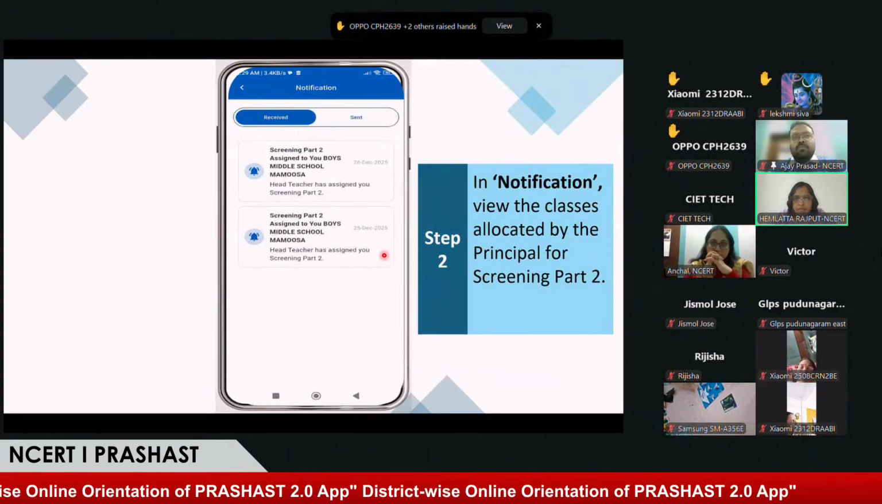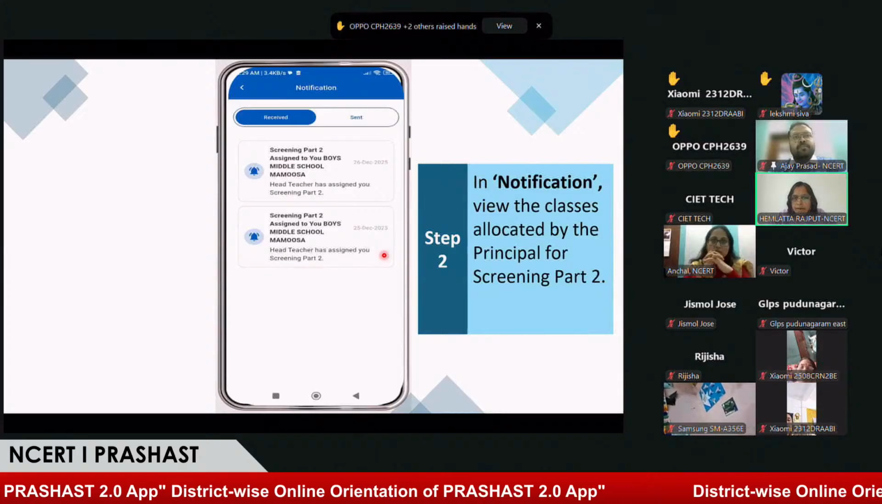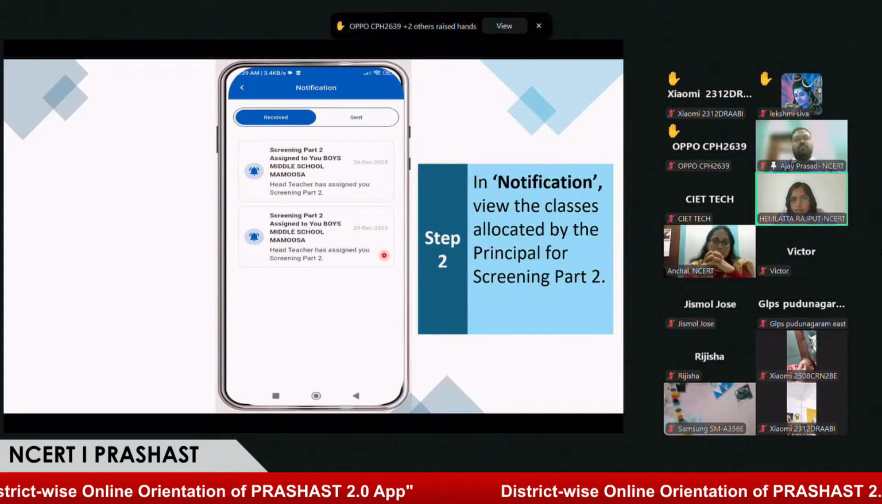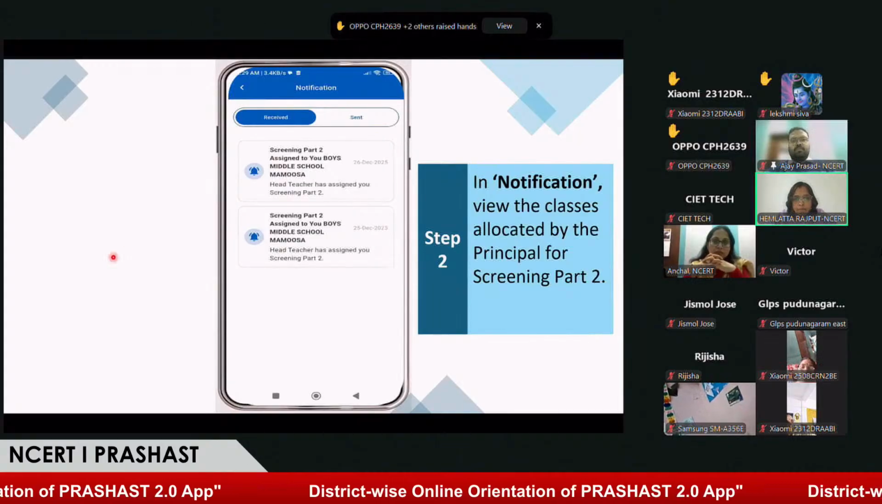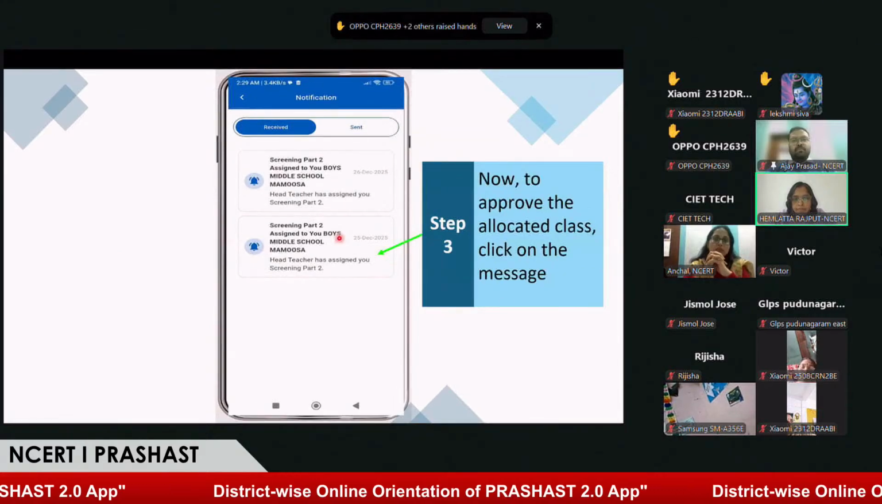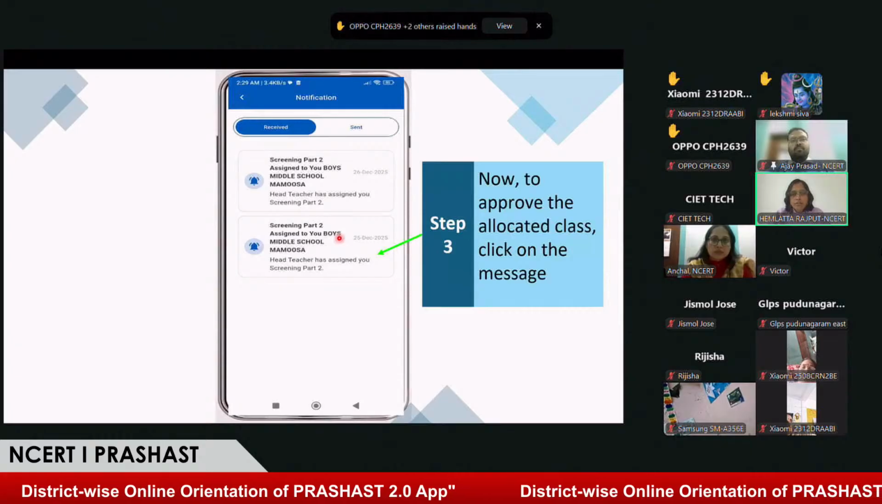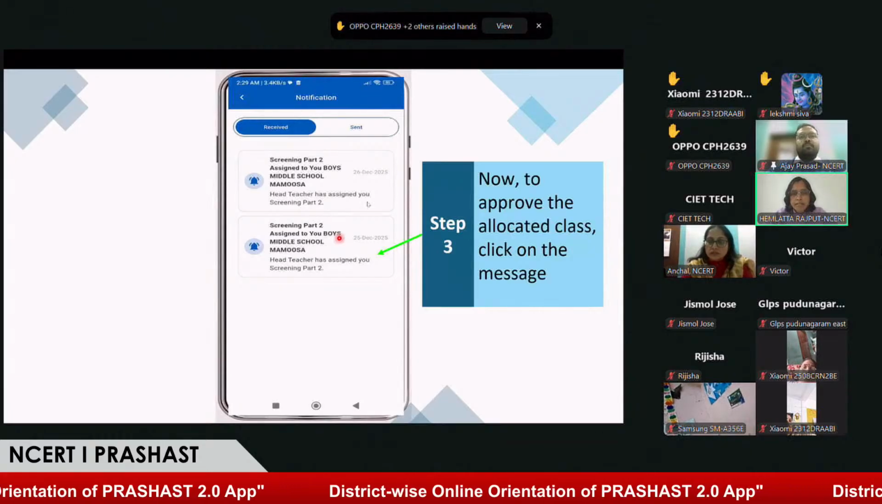Let's see. Now these are two notifications in which the head teacher has assigned me screening part 2. It means I have received screening part 2 requests from two schools. So I just click on any one of those. I select the second one here, and I'm going to click on this application first. I receive this.